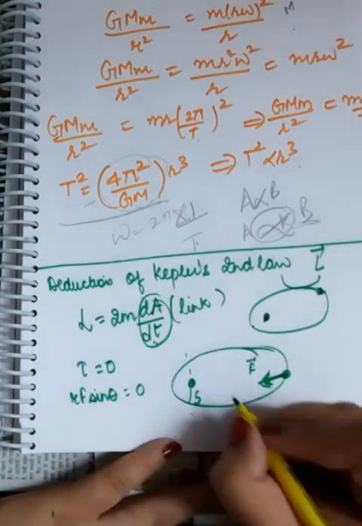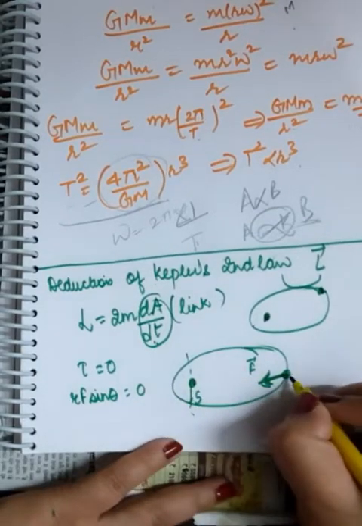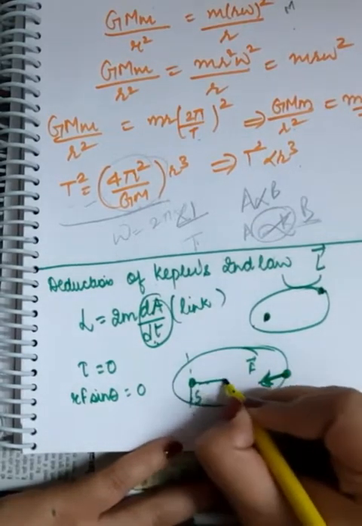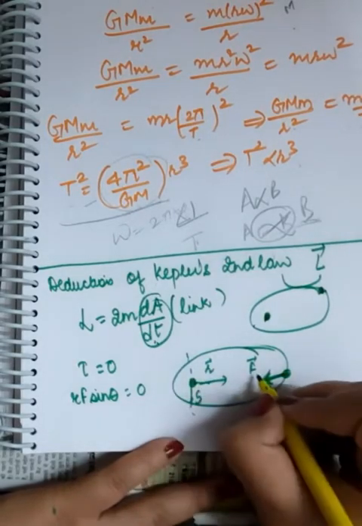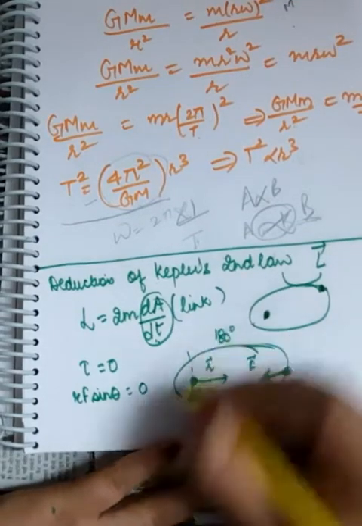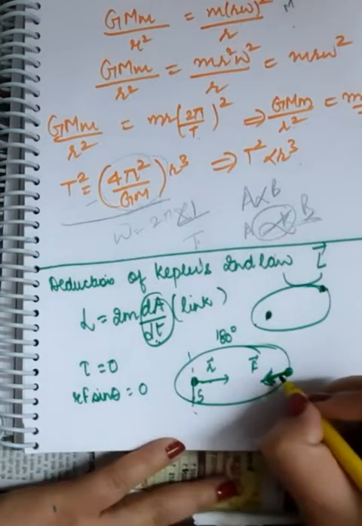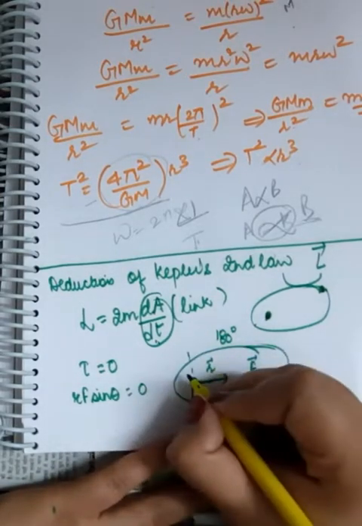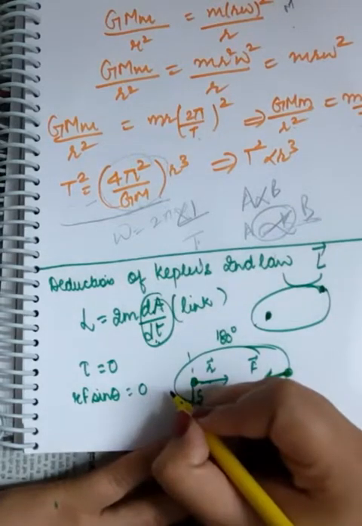And remember that this distance of the axis of rotation and the planet, this is R vector. Now what you can infer from this knowledge is that R vector and F vector are sharing an angle of 180 degree with each other. I repeat, the planet is revolving around the sun in an elliptical orbit, and gravitational force is trying to pull the planet towards the sun.